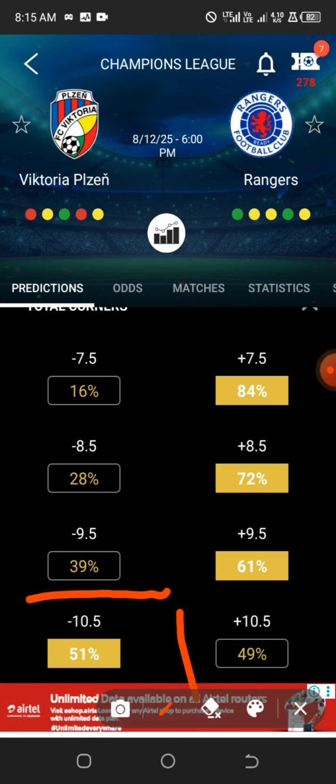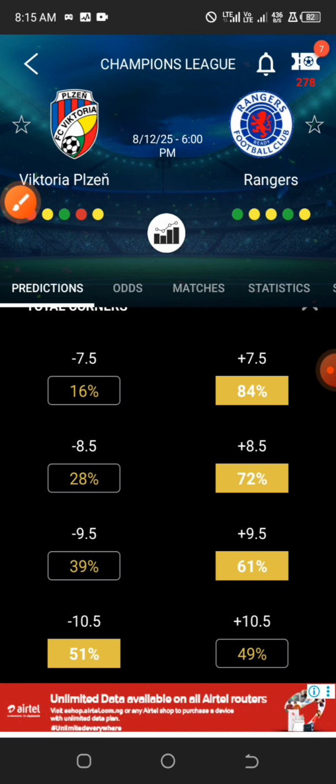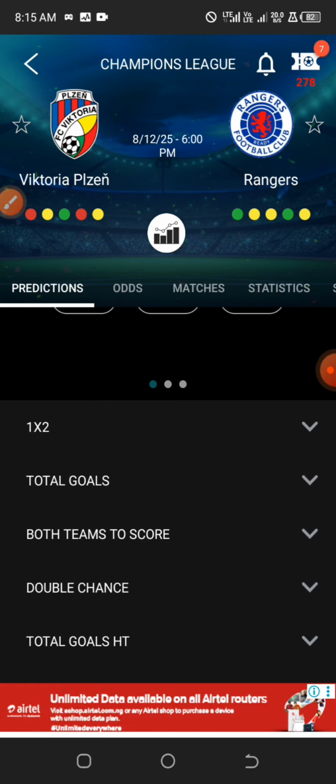So don't think of going for this game as over 10.5 at all. I would advise you to think of going within this range, maybe over 7.5, over 8.5, over 9.5. This is how you are going to validate your predictions.